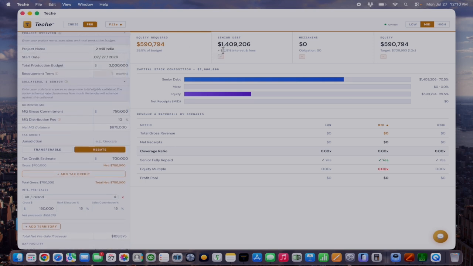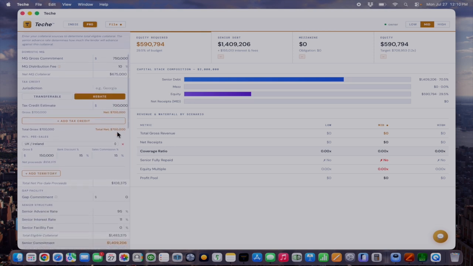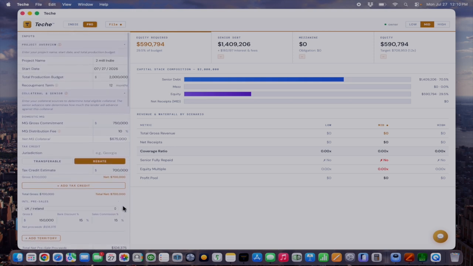So this is 12, almost 13 grand a month. Let's say 12 months. So if you want to finance interest reserve or your finance fees in your budget, $155,000 would cover you against 12 months of interest, not including the facility fee. Including the facility fee, it's going to be $183,000 for 12 months. Let's keep it conservative at 18 months.